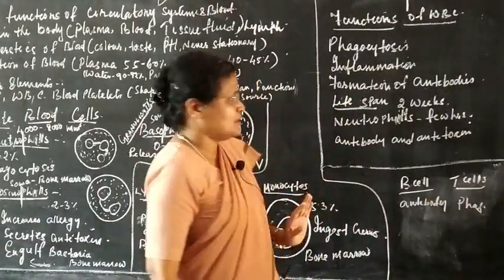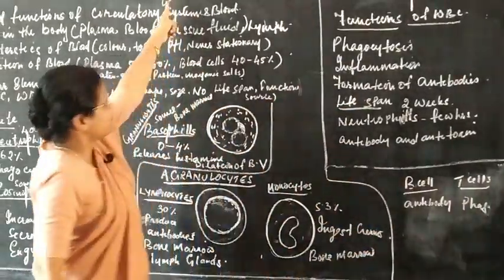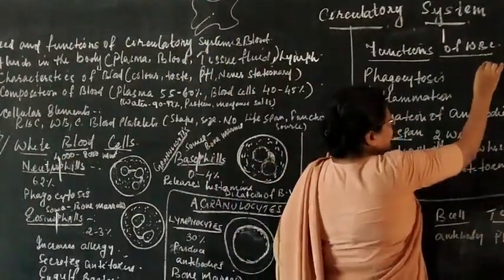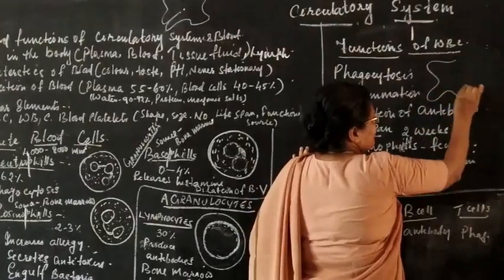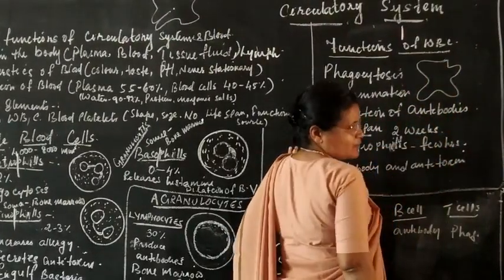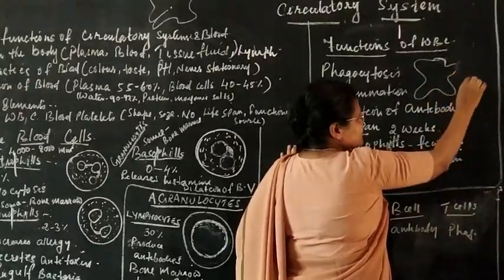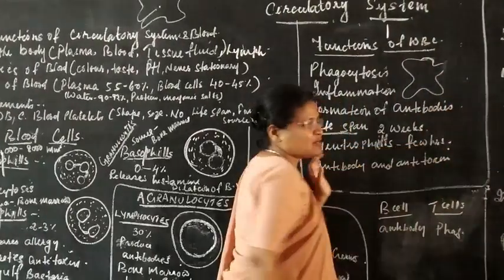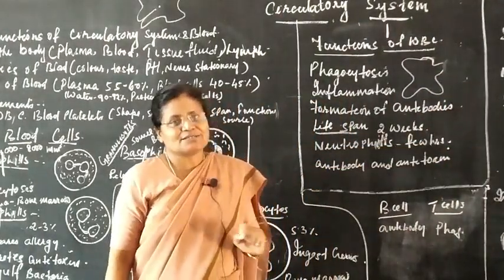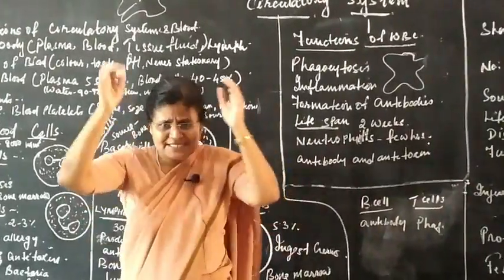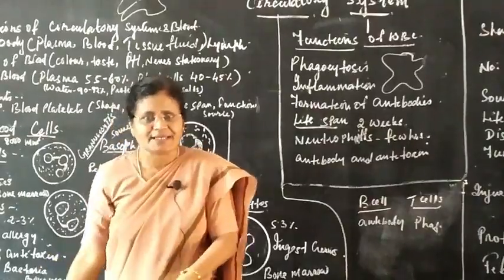How does it happen? We said the shape of your WBC is amoeboid in nature. So the WBC, which is amoeboid in nature, does this: suppose let us take Mycobacterium tuberculosis. In class 9 I told you it is a bacteria which causes TB. Or let us take the COVID-19 virus.